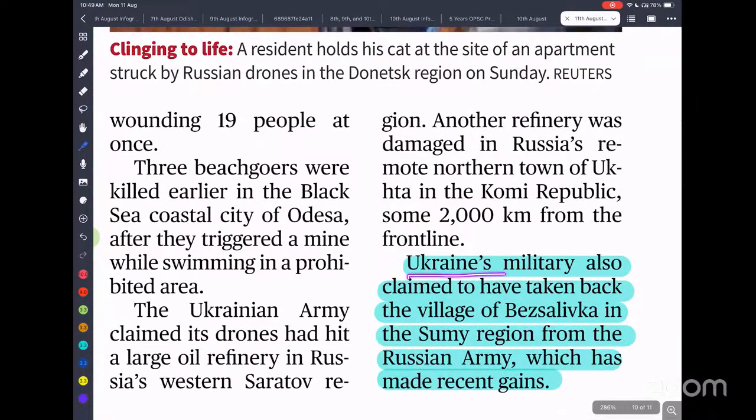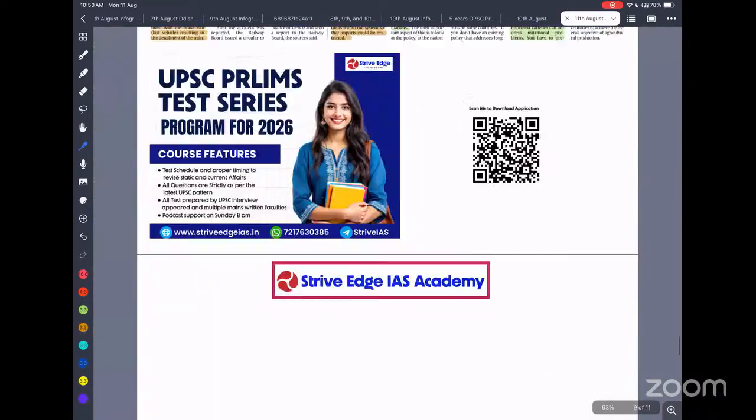So the Ukrainian military also claimed to have taken back villages in the Sumi region from the Russian army. You have to remember these names. I know it is very difficult to pronounce because they are Russian words, but you still have to have an idea, so that in case they ask in the UPSC examination, you can answer correctly.